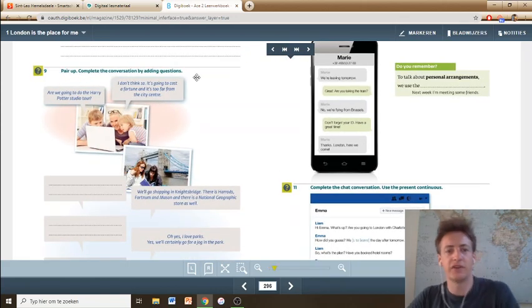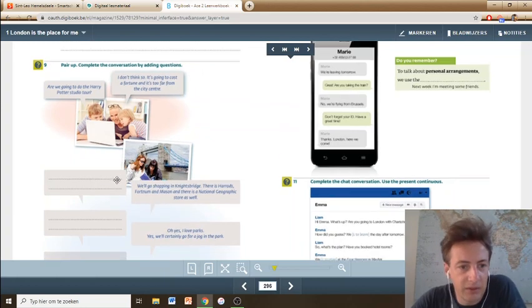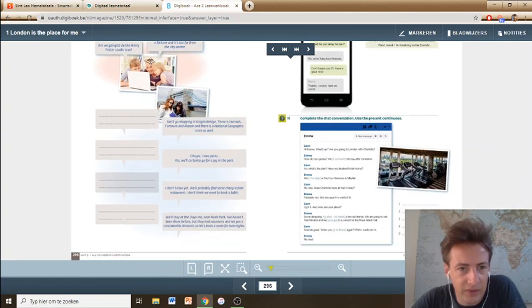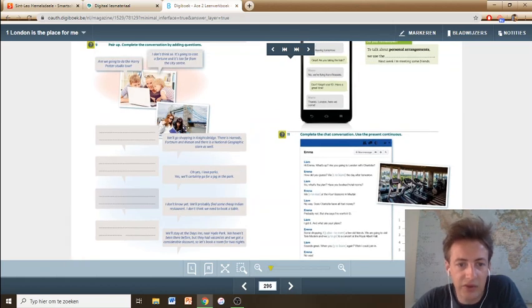Complete the conversation by adding questions. So you have an example here, and you actually have to ask questions about these sentences. So we'll go shopping in Knightsbridge. There is Harrods, Fortnum and Mason, and there is the National Geographic store as well. So a question that you will ask here is probably a WH question.